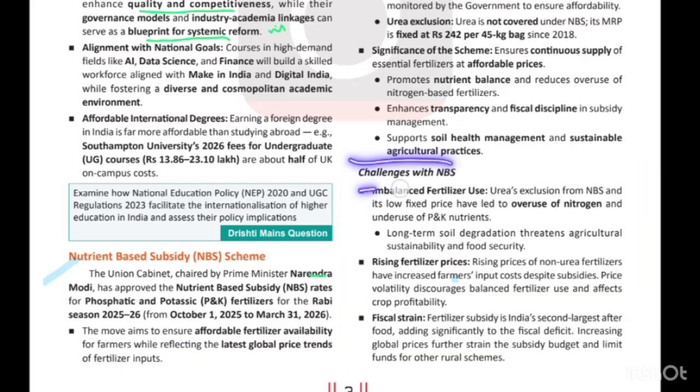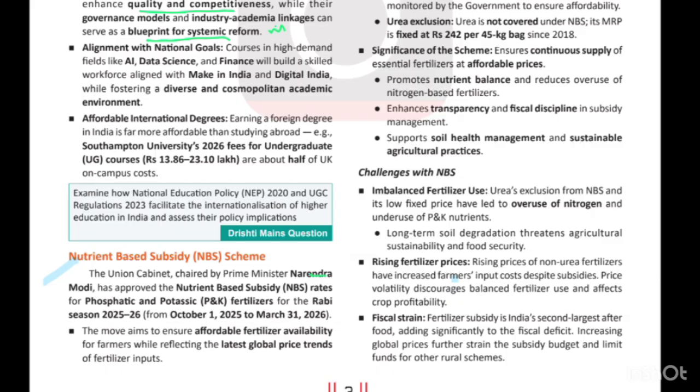Now coming to the challenges with the NBS, that is the nutrient based subsidy scheme. So first thing, you can see that the government is already giving a subsidy on urea, making urea available at 242 rupees per 45 kg bag. This is a very low amount for the urea.